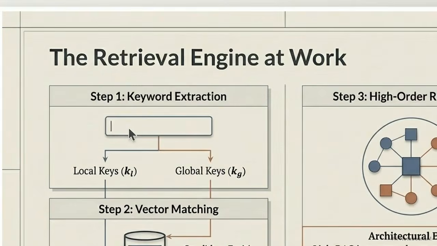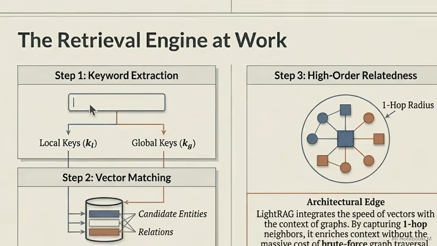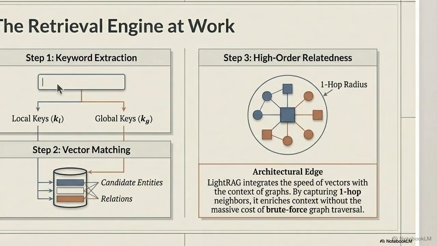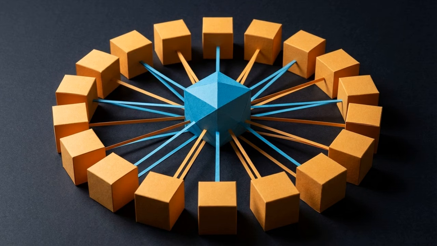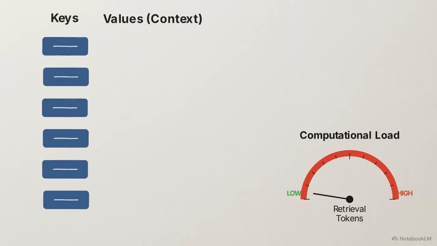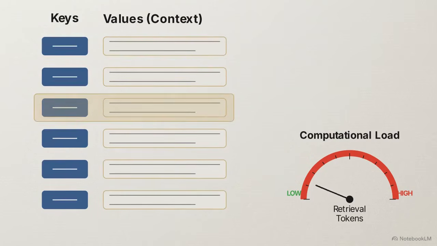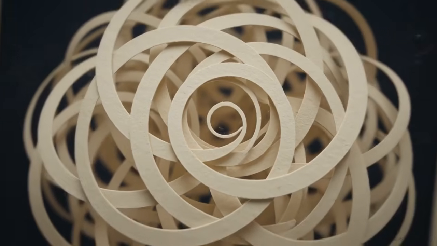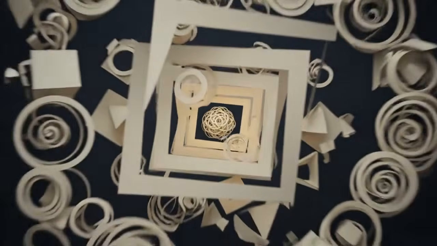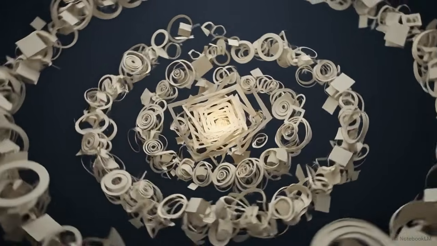This workflow illustrates the engine in action. A query enters and mathematically separates into local keys for specific details and global keys for broad themes. Looking at step 3, during vector matching, the system captures the immediate one-hop radius around the retrieved nodes. Capturing these immediate one-hop neighbors enriches the available context massively. Because of key-value profiling, it achieves this without the computational penalty of brute force graph traversal. By firing both local and global keys simultaneously, the system achieves total microscopic and macroscopic awareness in a single action.